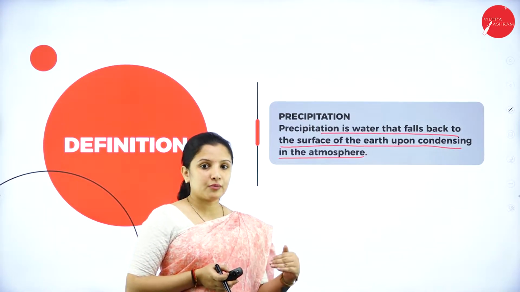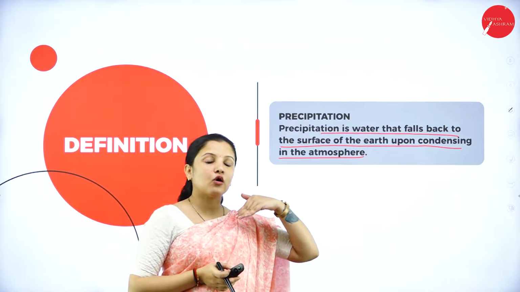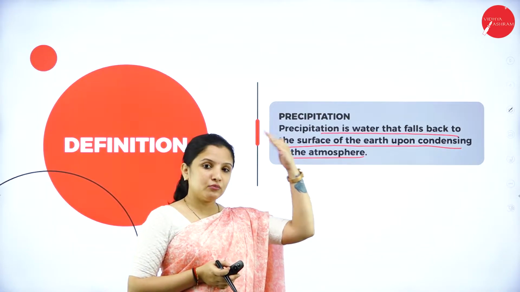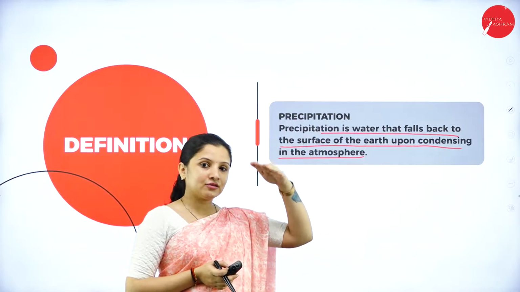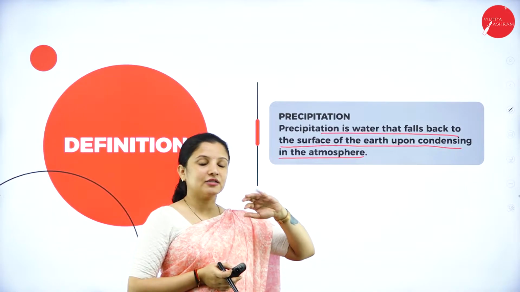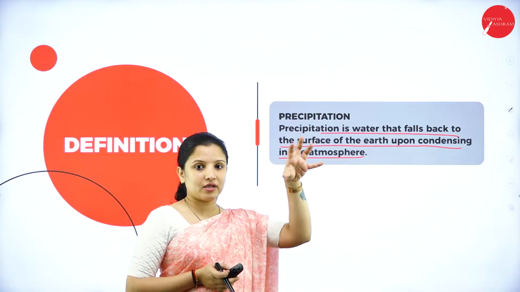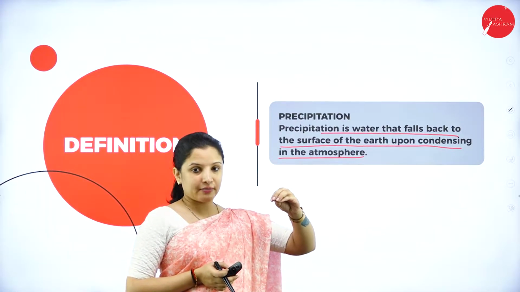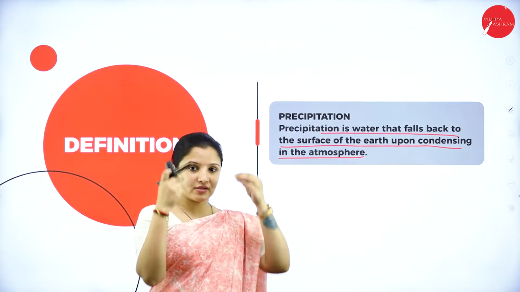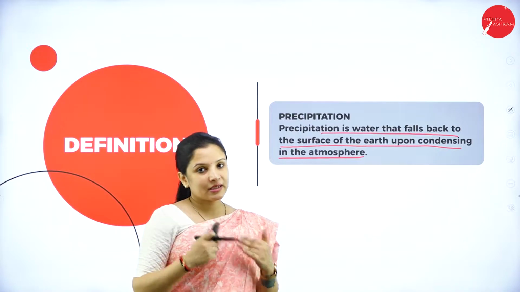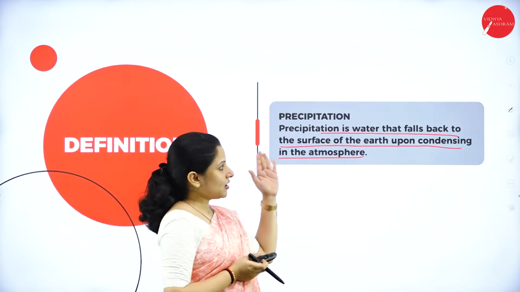Therefore, from whatever water body is there, part of the water gets evaporated. It moves up and forms clouds. Now, there is colder air. So when the warm air mass meets the cold air mass, the cloud that is formed will condense and come down as rain. That rain is nothing but precipitation.